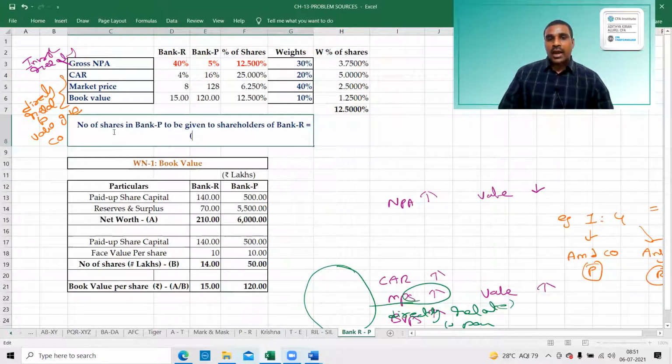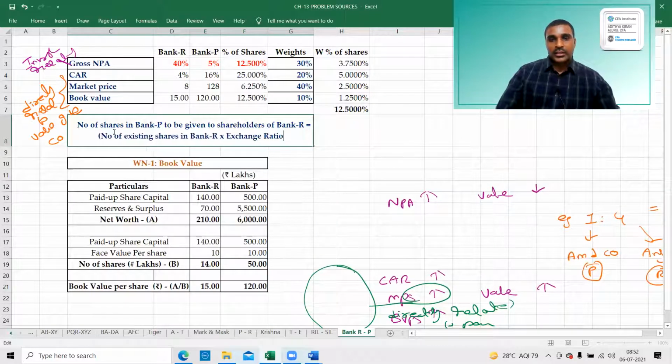Number of shares in Bank P to be given to shareholders of bank R is equal to number of existing shares in bank R into 12.5%, the exchange ratio, or exchange percentage.